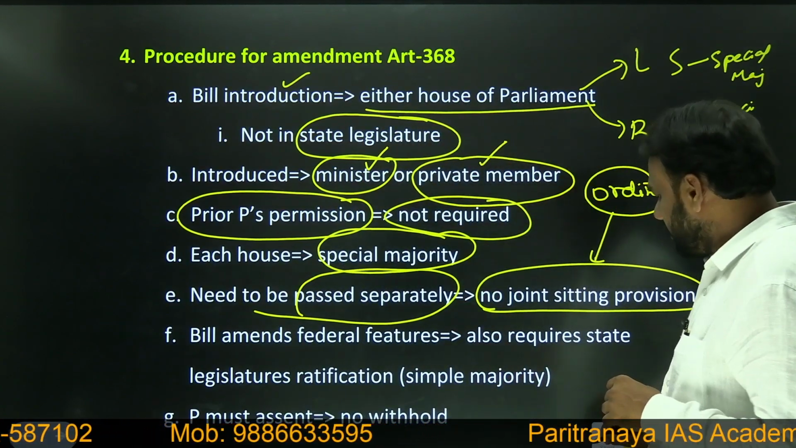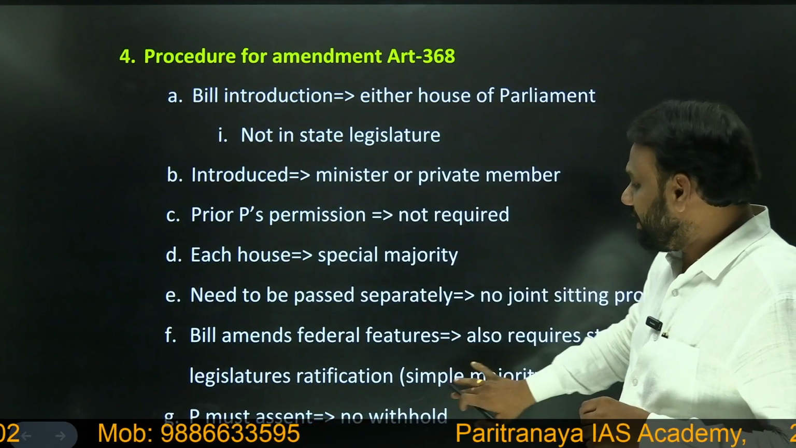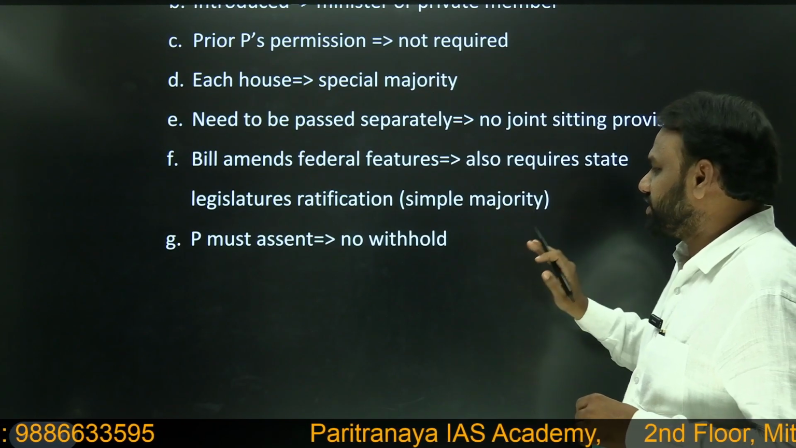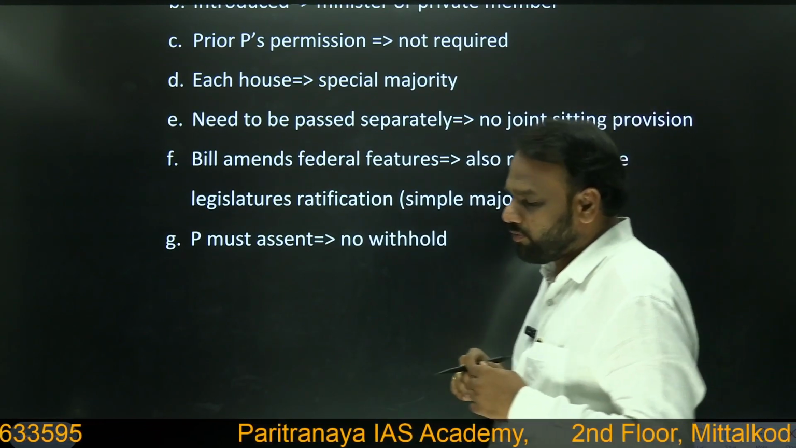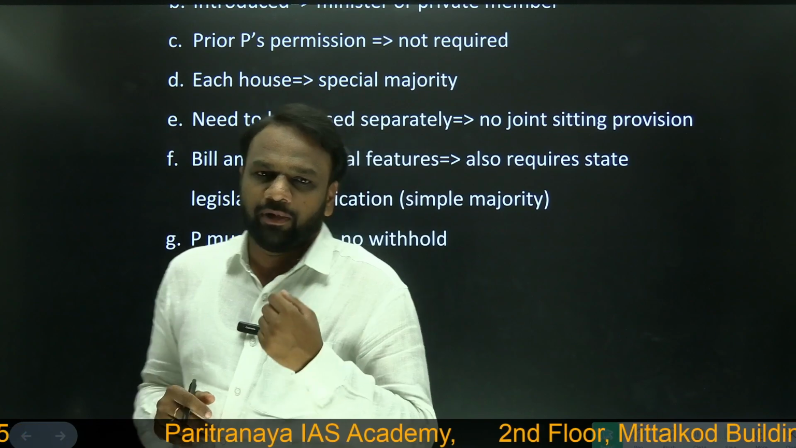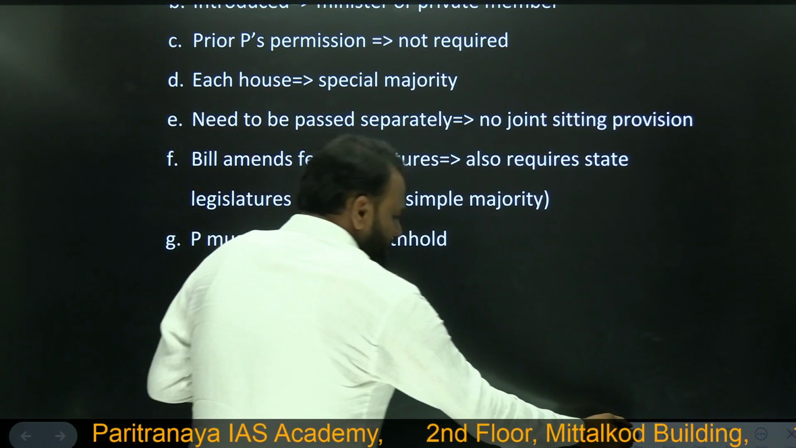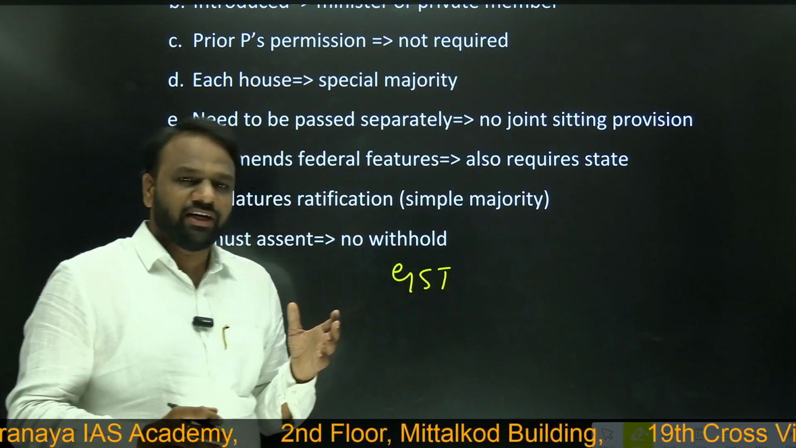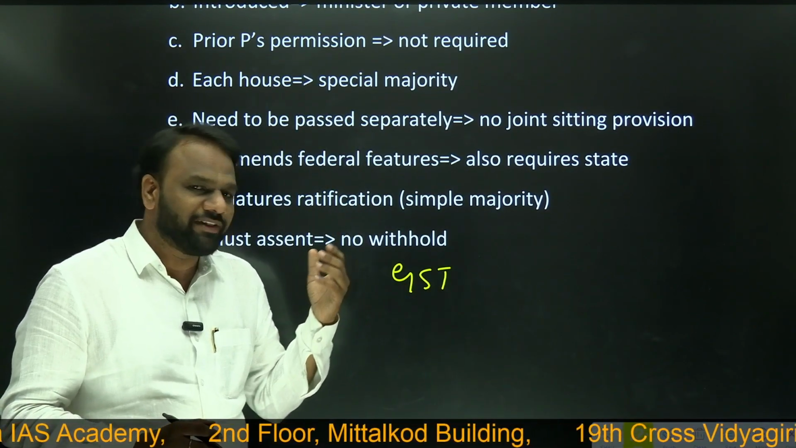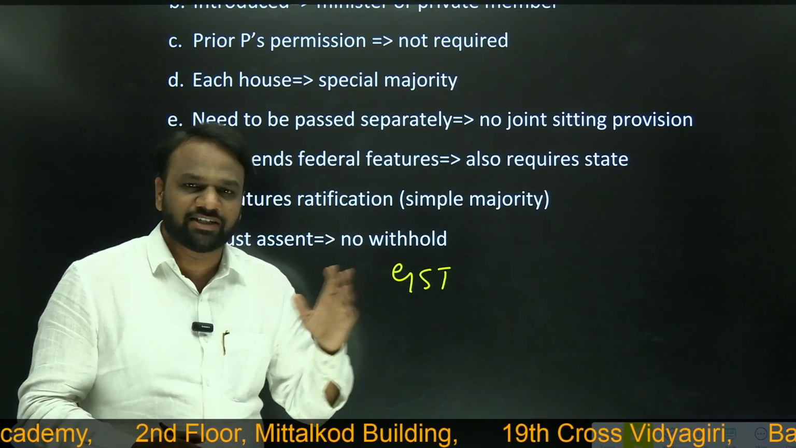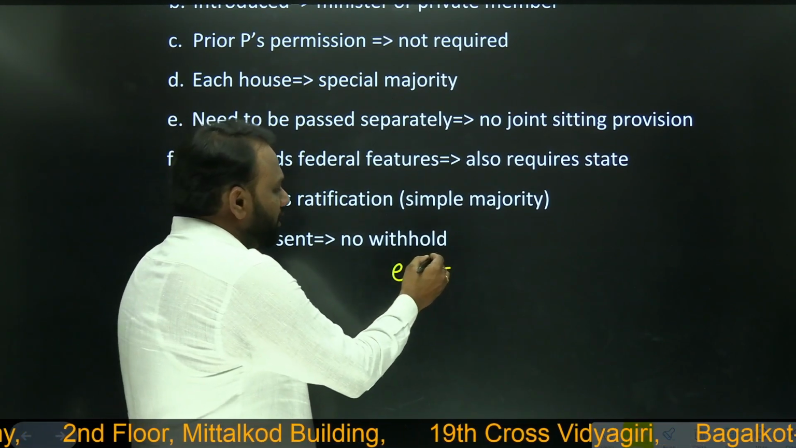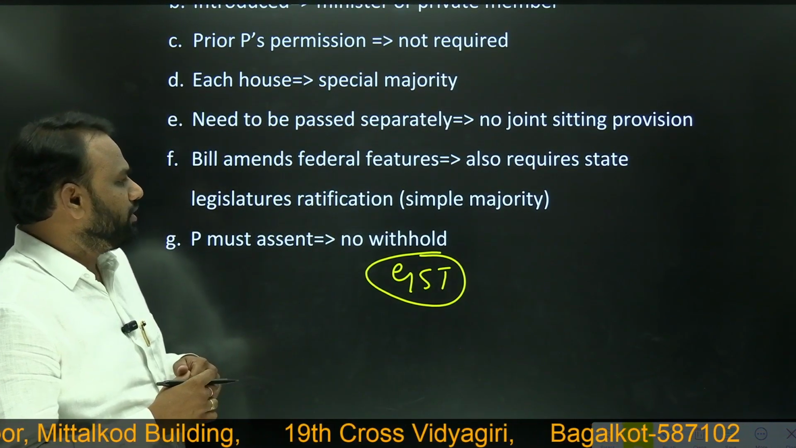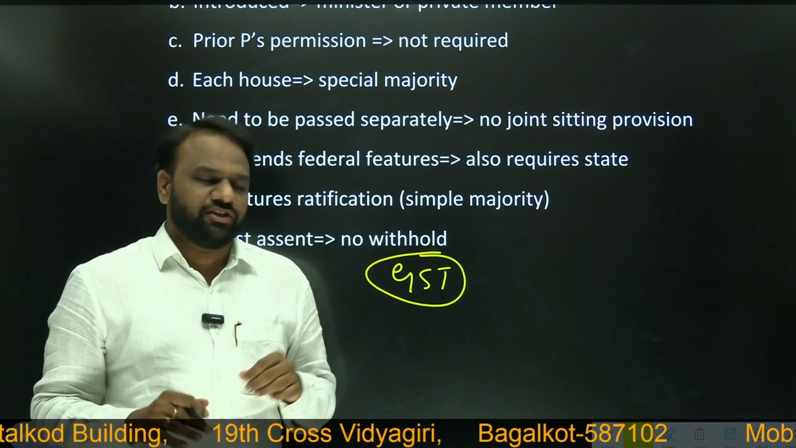Next, the bills which amend the federal features also require the state legislatures' ratification with simple majority. What do we understand by this? Let us take an example. We know that GST was brought. GST is not concerned only with the center, but it also concerns the states as well. Such a feature we call a federal feature, or federal provision. So GST is a federal feature.